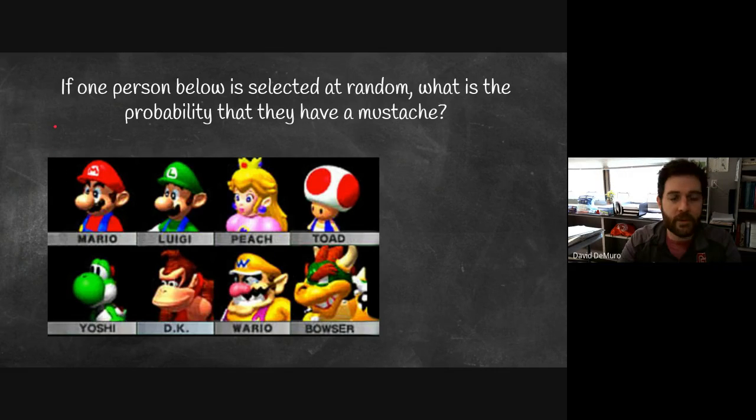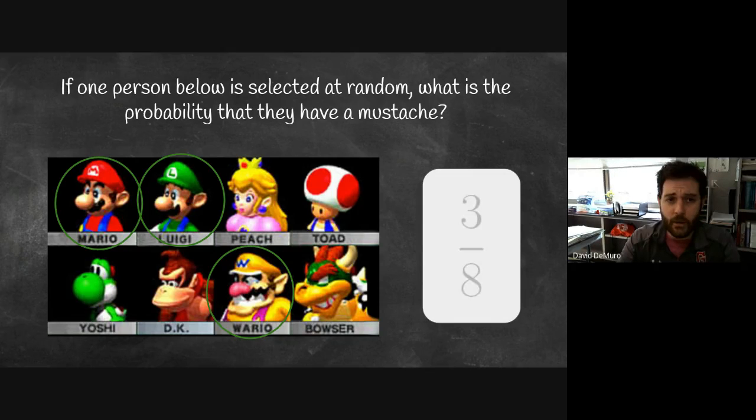So the probability that we pick someone that has a mustache would require that we randomly pick Mario or Luigi or Wario. So those 3 out of the 8 would be the 3 that would meet the conditions for that event. And so the probability that we would randomly pick someone with a mustache would be 3 over 8, or 3/8, or 0.375.